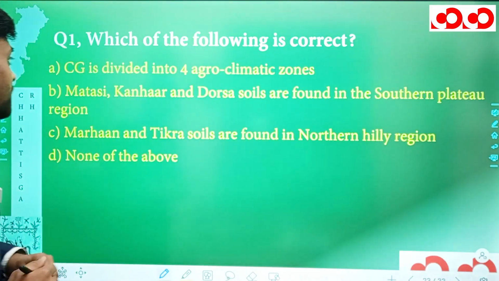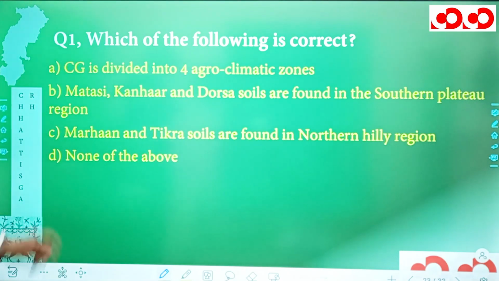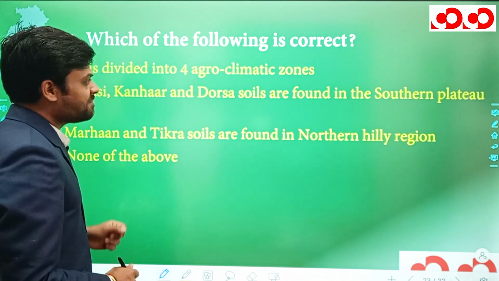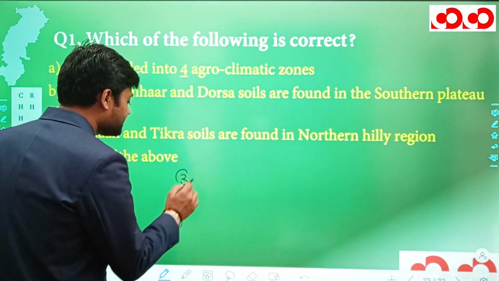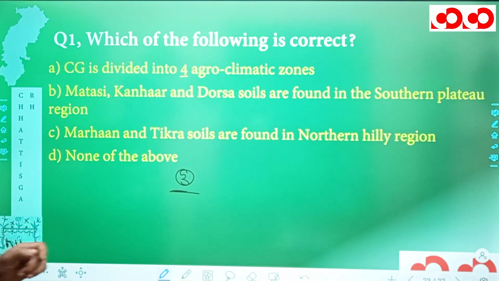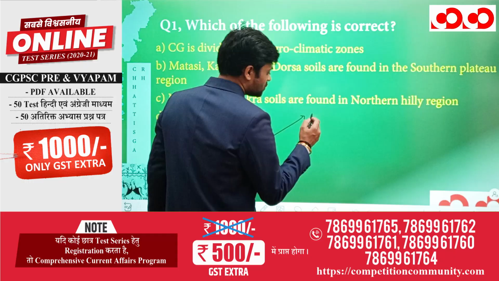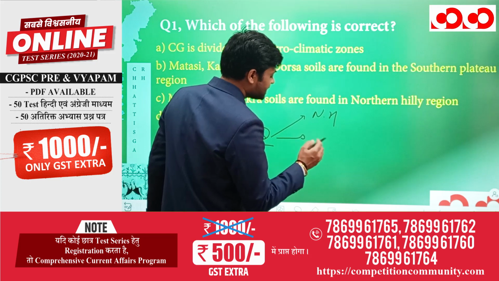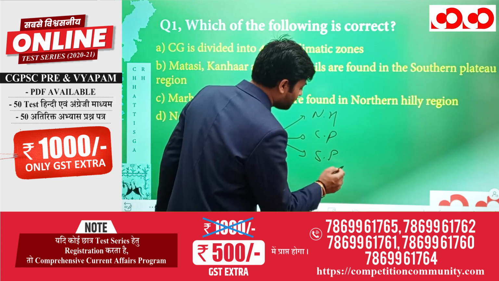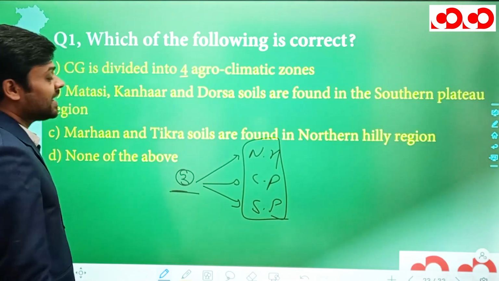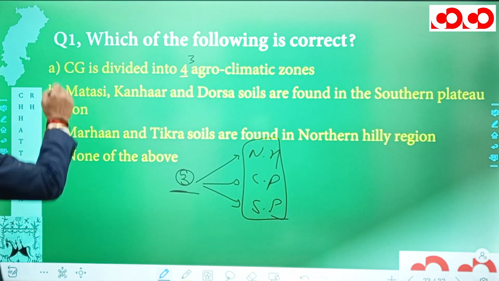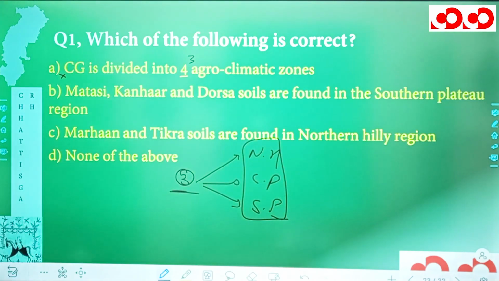So here we have our first question. Which of the following is correct? Now, in option A, it says Chhattisgarh is divided into 4 agroclimatic zones. Actually, Chhattisgarh is divided into 3 climatic zones: northern hilly region, central plains, and southern plateau-like. So, northernmost is northern hilly. In central, we have central plains, and in south, we have southern plateau-like region. So actually Chhattisgarh is divided into 3 and not 4 agroclimatic zones, and hence this option A is incorrect.